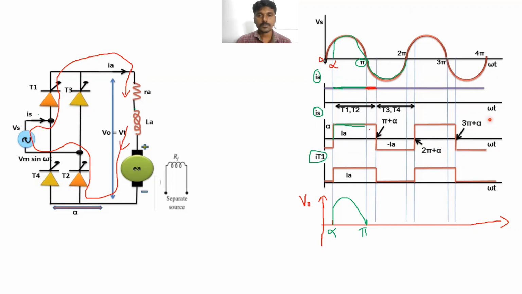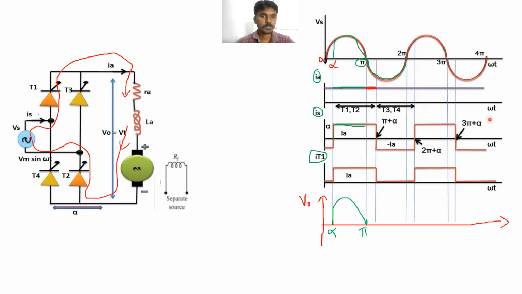Next, what will be the output voltage across the load circuit? Can anyone give the reply? When the inductance energy is released through T2, the supply terminals and T1, whether the output voltage is present or not.